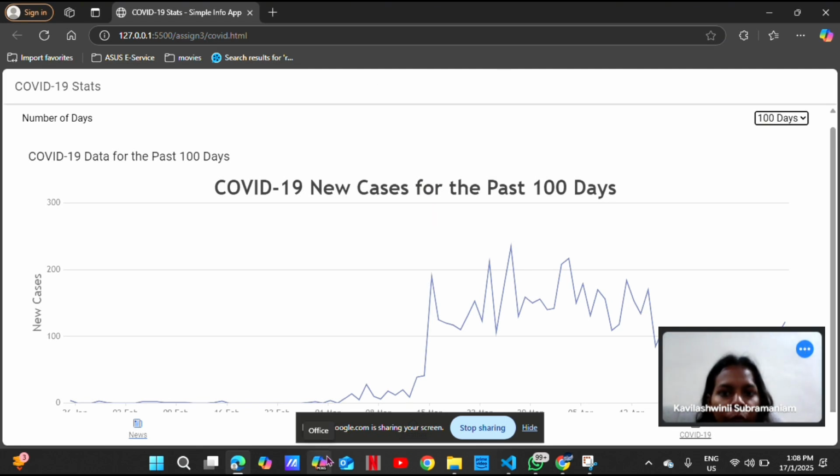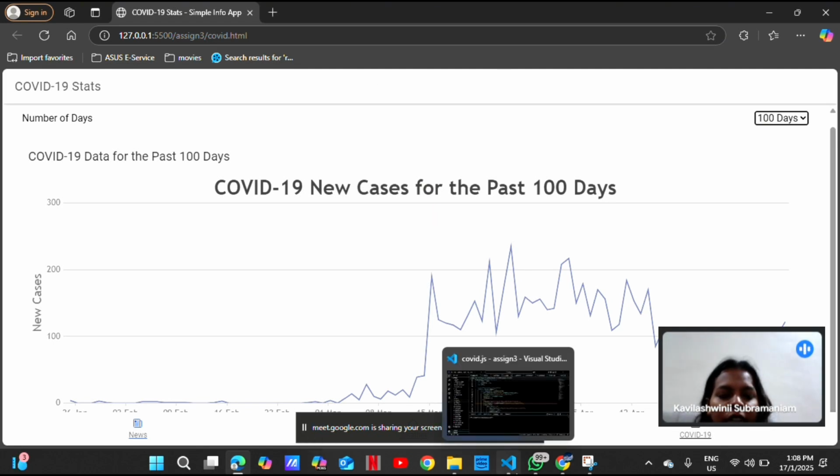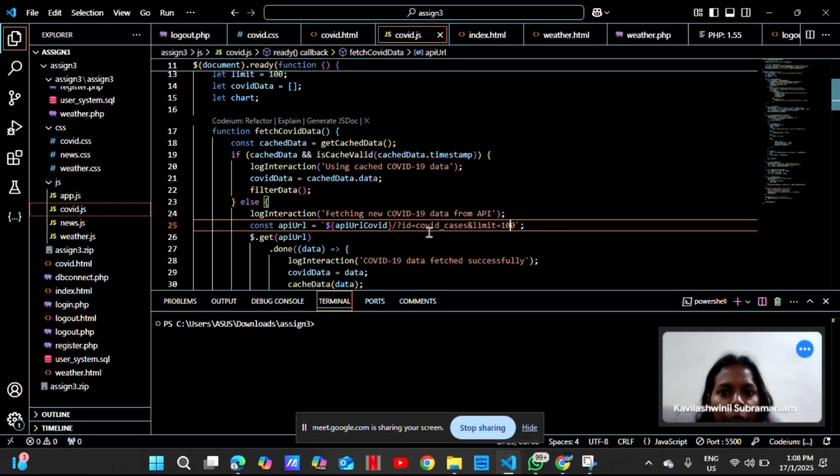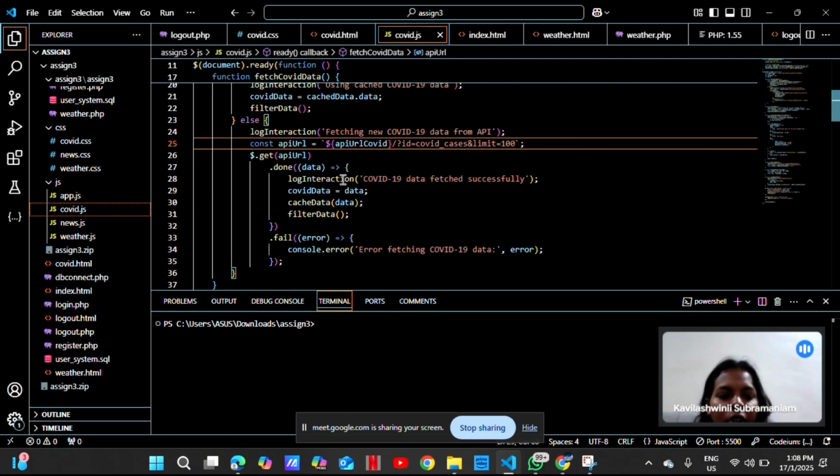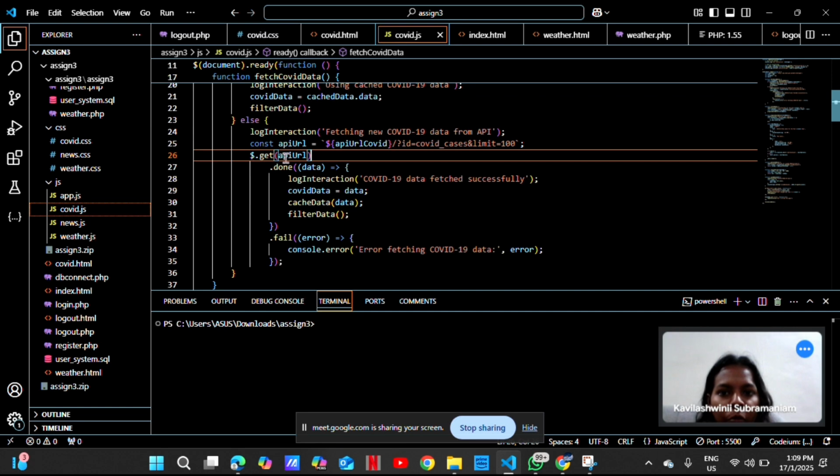The app sends a request to the API using jQuery. So the request is here, the API URL and the data. Then the data is saved locally on the device using local storage, to avoid fetching the same data multiple times.